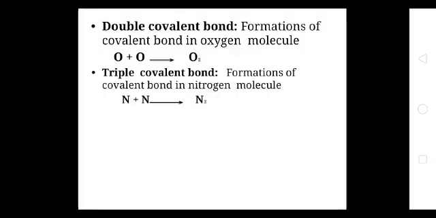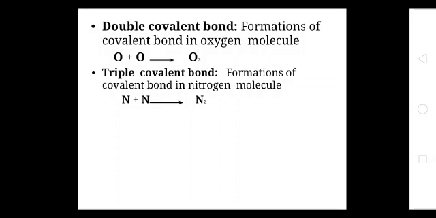Next we move to the double covalent bond. Double covalent bond is the type of covalent bond which is formed by the sharing of two pairs of electrons. Here we discuss the example of the oxygen molecule. Oxygen contains 6 electrons in its outermost shell, so oxygen belongs to group 6.